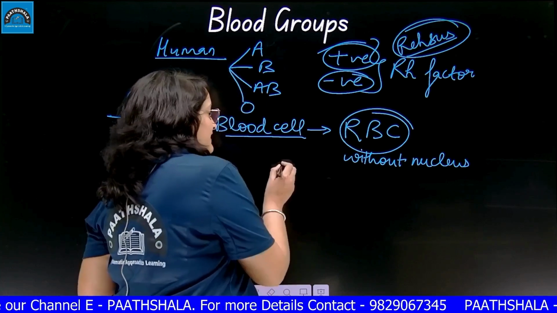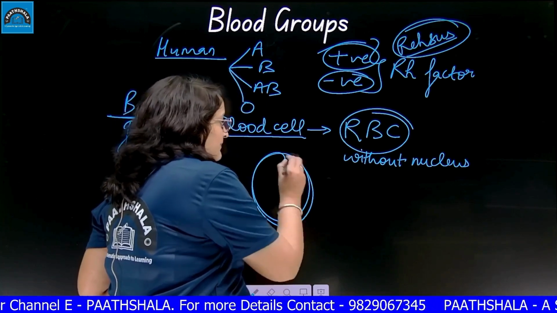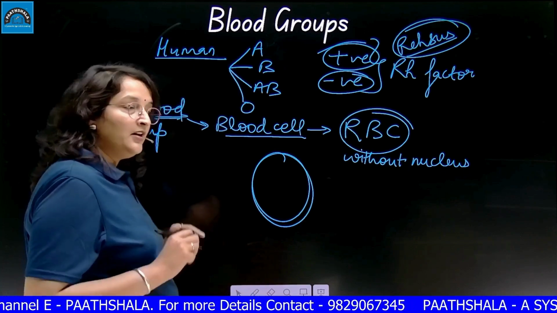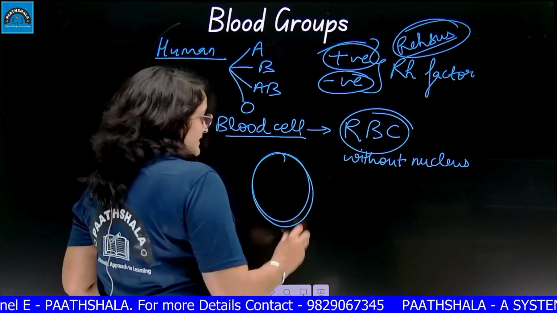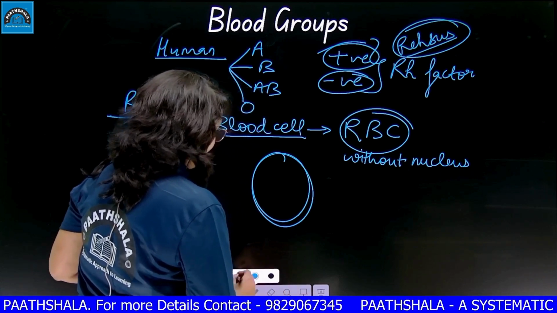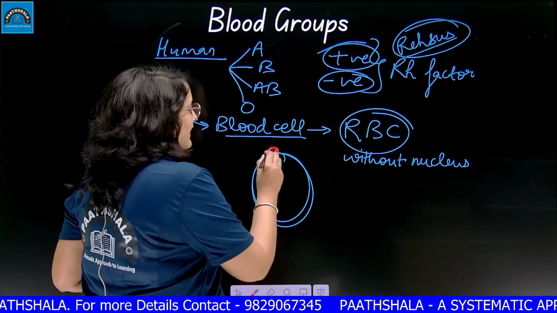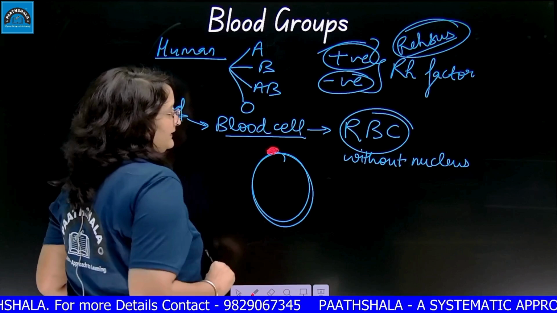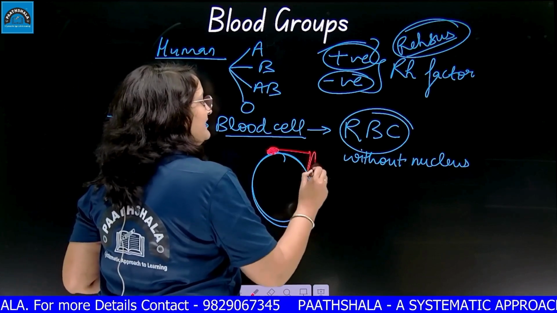This RBC, red blood cell, has the plasma membrane around it. On this plasma membrane, there are some antigenic factors or protein factors. We call them antigens.